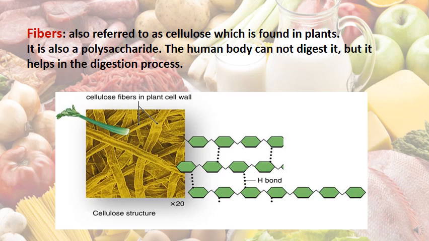Also, we have fibers. Fibers are referred to as cellulose. They are found in plants. Cellulose is also a polysaccharide. The human body cannot digest it, but it has a role in acceleration of the digestion process. It helps in the digestion process and makes the digestion faster.